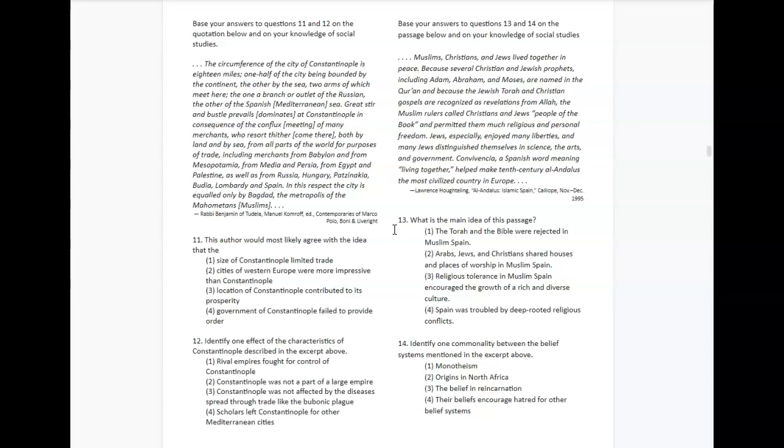So what's the main idea of this passage? 1, the Torah and the Bible were rejected in Muslim Spain. 2, Arabs, Jews, and Christians shared houses and places of worship in Muslim Spain. 3, religious tolerance in Muslim Spain encouraged the growth of a rich and diverse culture. Or 4, Spain was troubled by deep-rooted religious conflicts or fights.